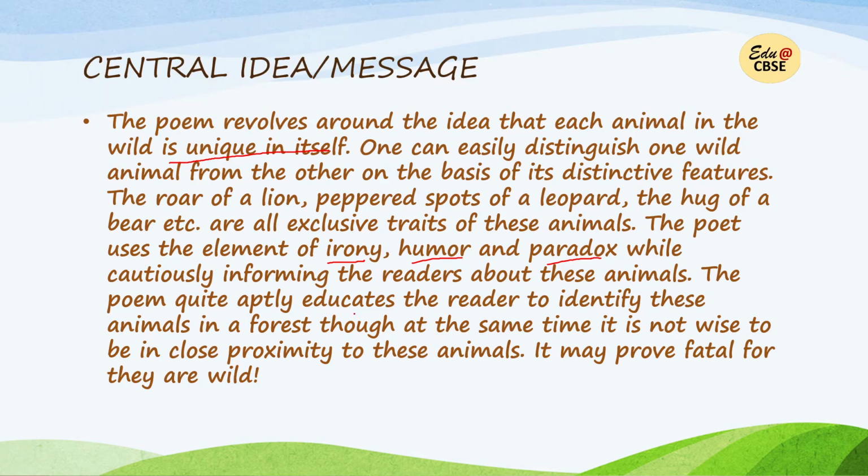The poem quite aptly educates the readers to identify these animals in a forest, though at the same time it is not wise to be in close proximity to these animals. It may prove fatal, for they are wild. So the message is, it is educating the reader to identify these animals in the forest, though at the same time it is not wise to be in close proximity. So on one side the poet is educating us, and the poet is also telling us that even if you can differentiate, that doesn't mean that you should go very close to these animals. It's not wise to be in close proximity to these animals, for they are wild.